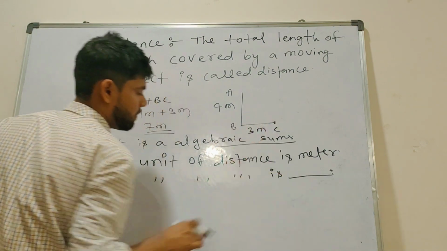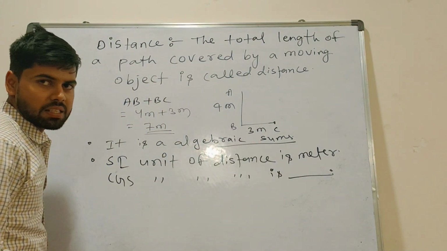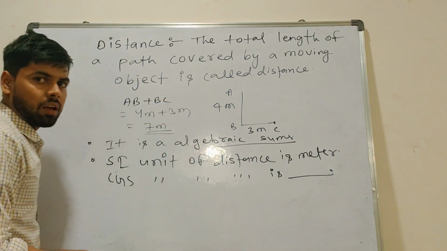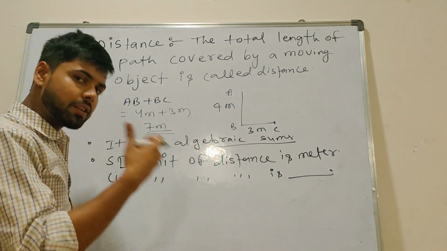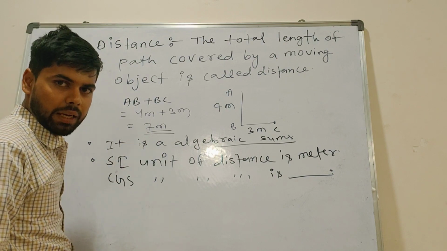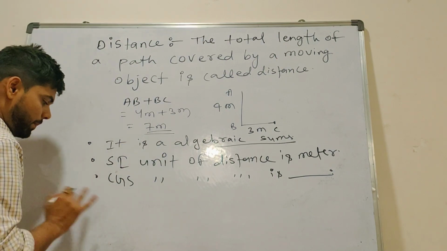Next, if I want to discuss the CGS unit, the small unit of distance, I am giving you a dash. You will tell me what the CGS unit is. You should comment here, because your comment gives me appreciation and encouragement to do more. Okay, now carry on to the next point.